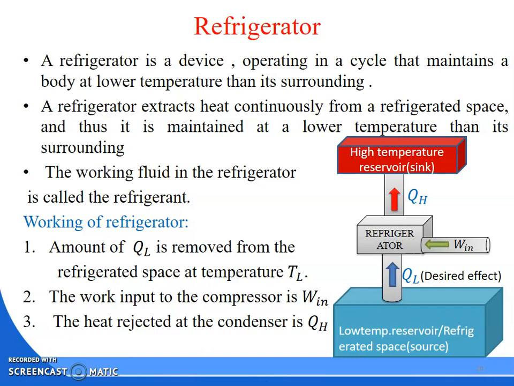Suppose I bring an apple from the market and I put this apple in the refrigerator to maintain the cold, or low temperature. So what does the refrigerator do? The refrigerator extracts heat from the apple.